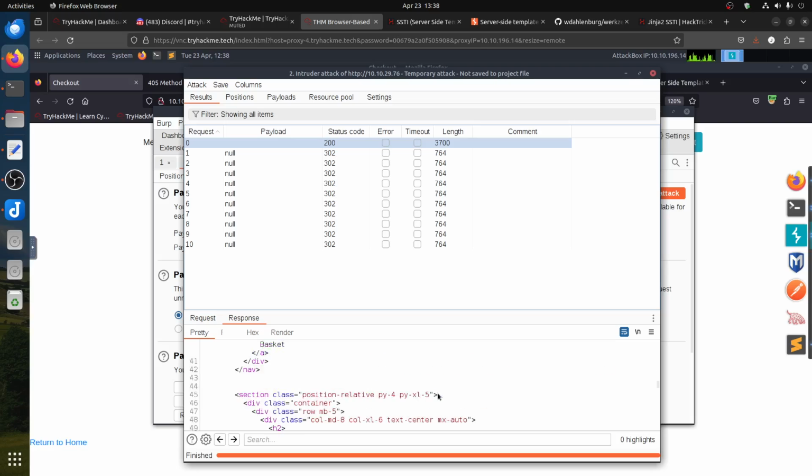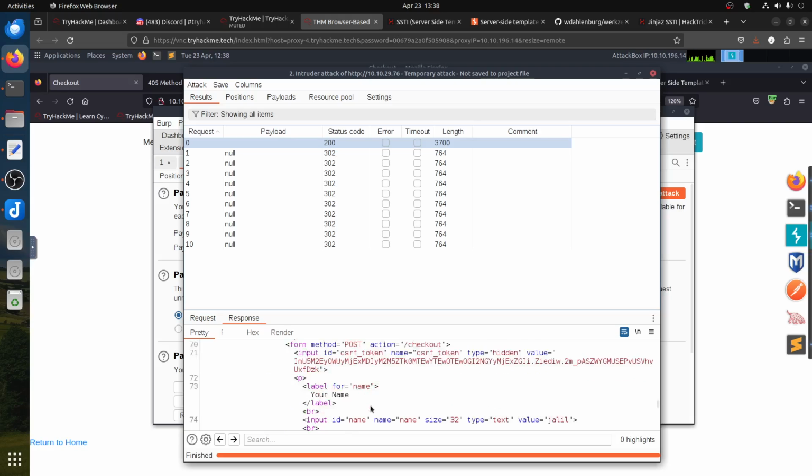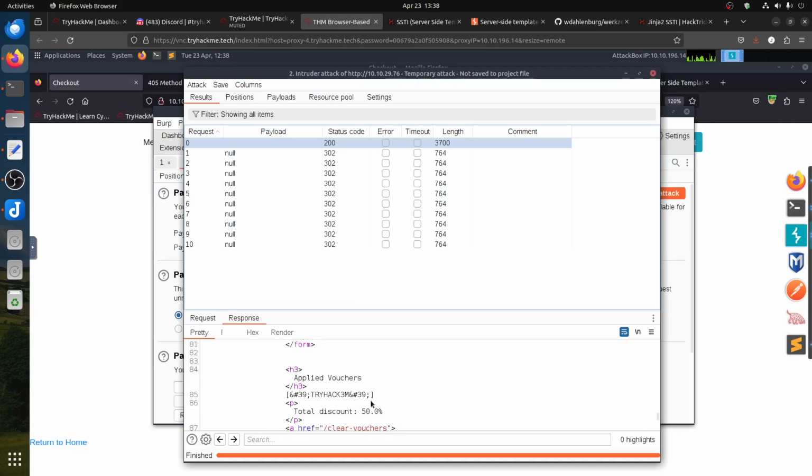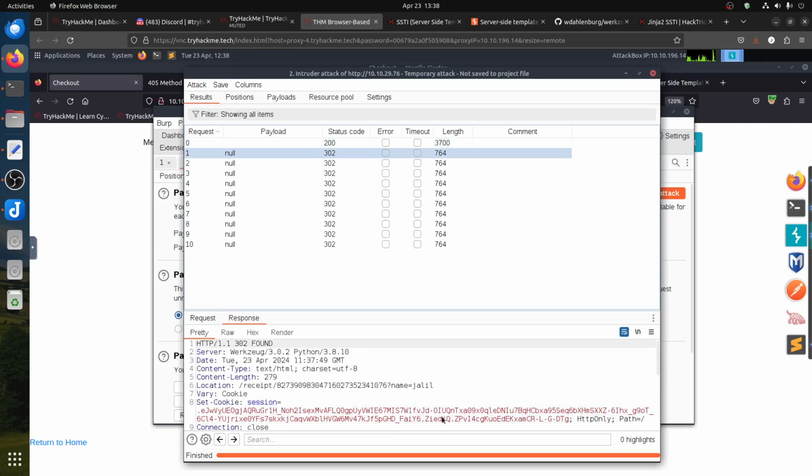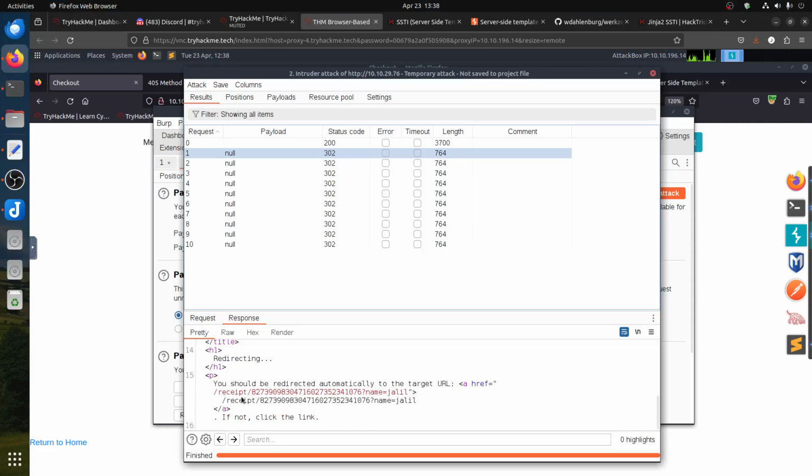you discount applied successfully, no more. You have your name, apply voucher 50%. Interesting, when you do another one quickly after that, see what happened. It is redirecting now to another place. So we are able to do double voucher. So where is it going? It's going to a receipt and it has this.